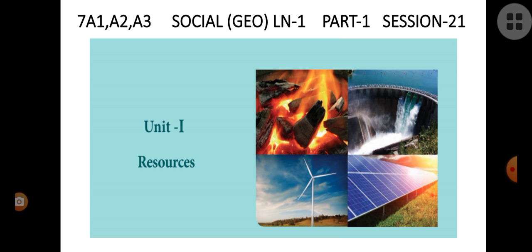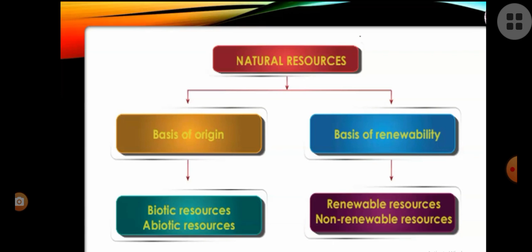Okay, so now let's focus upon types of natural resources. So the natural resources are first divided into two groups. First one is divided on the basis of origin and on the basis of renewability. Okay, origin means the way they exist.